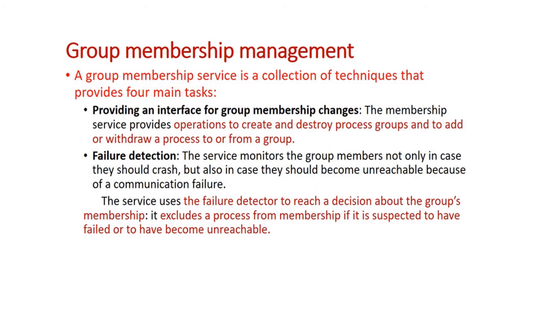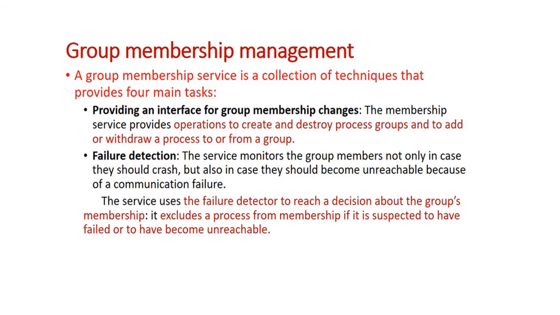It will also give you failure detection. That means it will use some failure detector to reach a decision about a group's membership. If a member is suspected to have failed or has become unreachable due to network issues, that particular process or object will be excluded from the membership of that group.